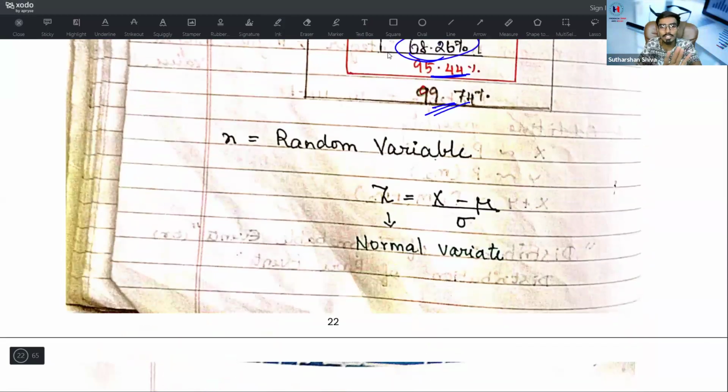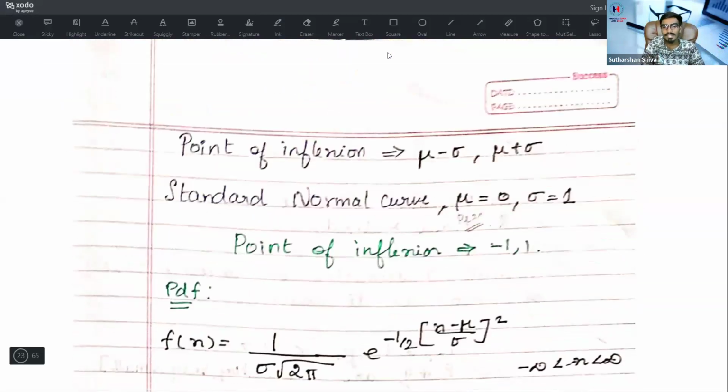Here x is the random variable. Z is a normal variate, x minus mu divided by sigma. What is the point of inflection here? The points of inflection are mu minus sigma and mu plus sigma. In this, you may get one numerical question as well.